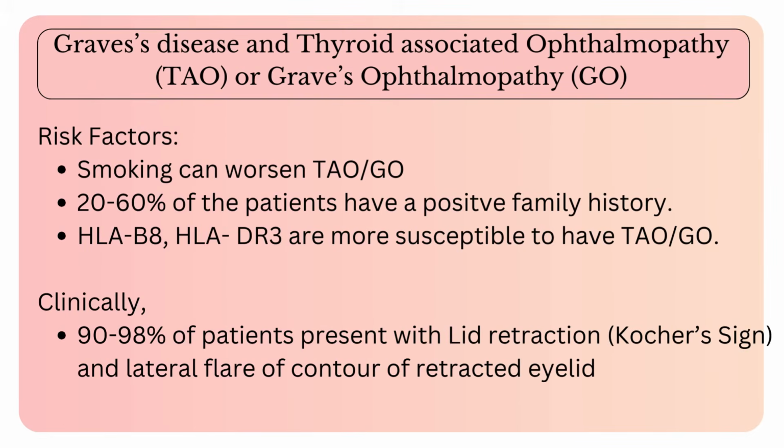Smoking can worsen the Graves' ophthalmopathy. 20 to 60% of patients have a positive family history. HLA B8 and DR3 are more susceptible for thyroid ophthalmopathy or Graves' ophthalmopathy.